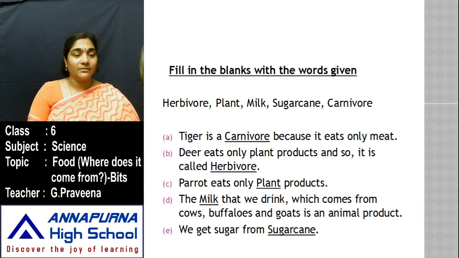The third bit, parrot eats only dash products. What does it eat? It eats only plant products. It eats grains. The next, the dash that we drink, which comes from cows, buffaloes and goats, is an animal product. What do we drink? We drink milk. So milk is a complete food. Then we get sugar from dash. Where do we get sugar from? We get sugar from the sugar cane. Sugar cane is a stem modification.